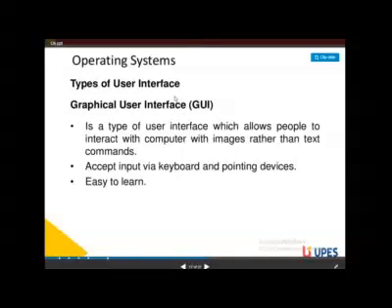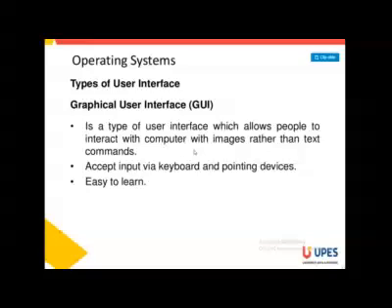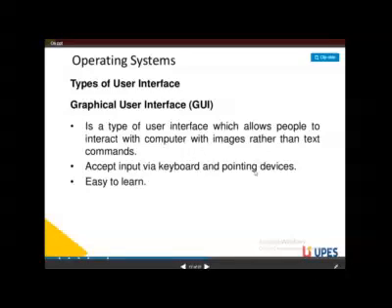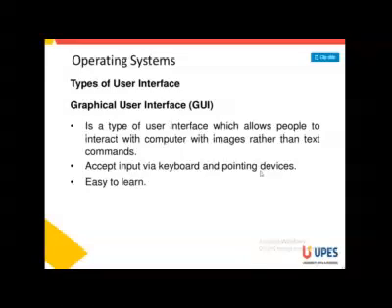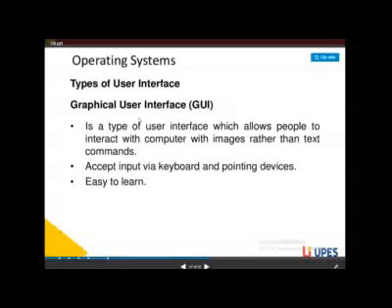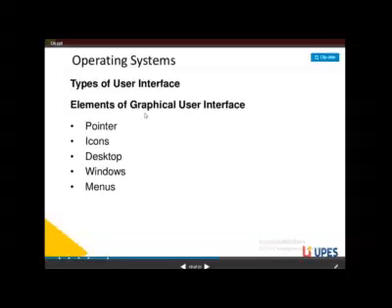We have discussed that in the command line interface, the keyboard takes the responsibility. In the GUI, which device takes the responsibility? The mouse. We click and then it works. It is a type of user interface which allows people to interact with the computer with images rather than text commands. It accepts input via keyboard and pointing devices, and is easy to learn. Pointing devices include the light pen, and there are many other pointing devices. These are GUI, the graphical user interface.